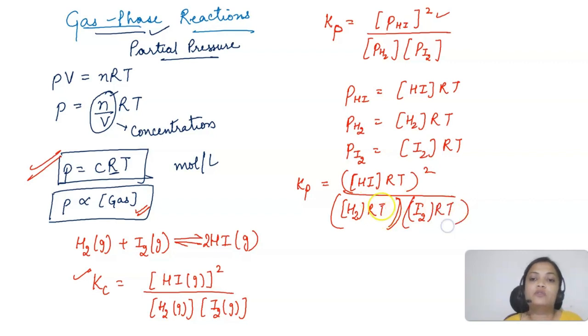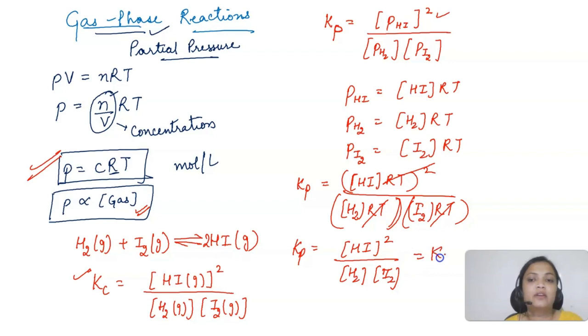Now what do you think, students? RT will cancel out, RT square is there. So again you see that Kp has come out to be HI square divided by H2 into I2. Don't you think it is again equal to Kc? So for this particular reaction, Kp has come out to be equal to Kc.